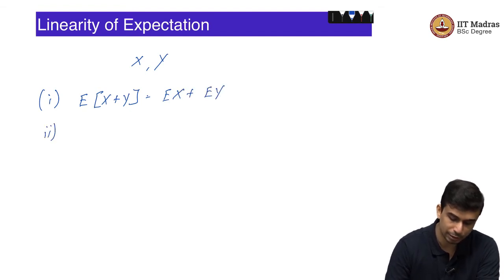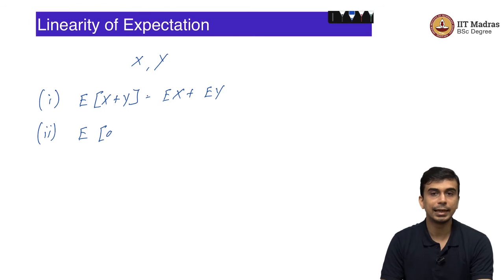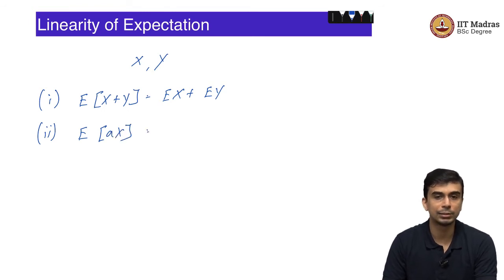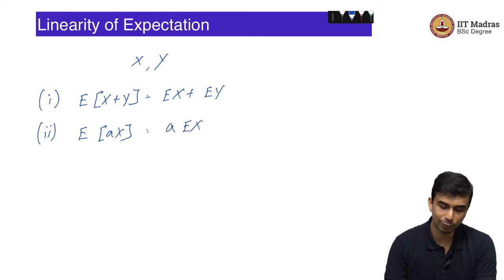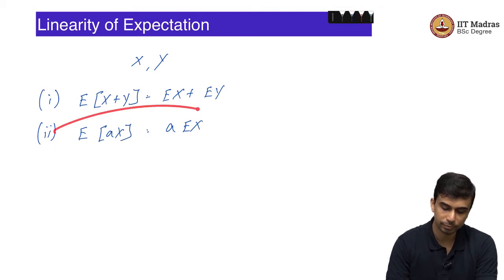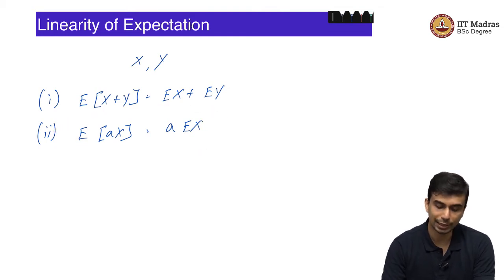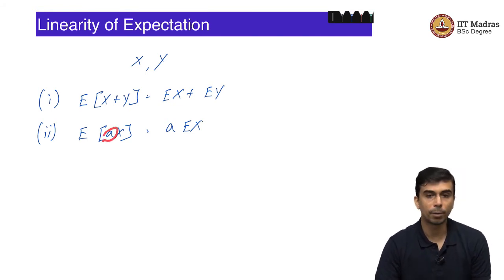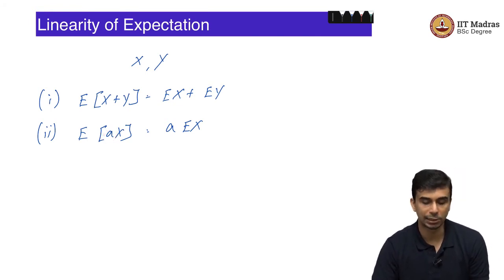So, this is the first property. And the second, let us say you have a scalar a. What is the expected value of aX? That is equal to a times the expected value of X. So, these are two main properties of the expectation.